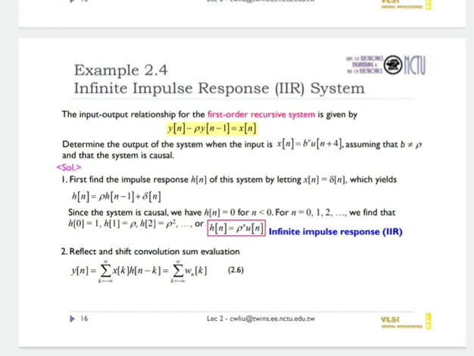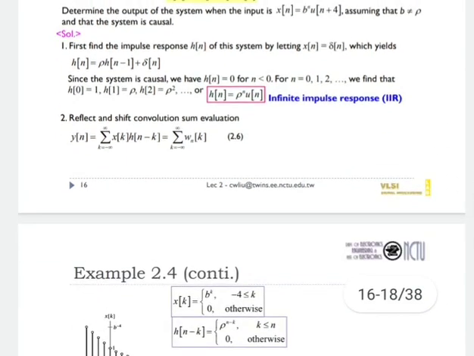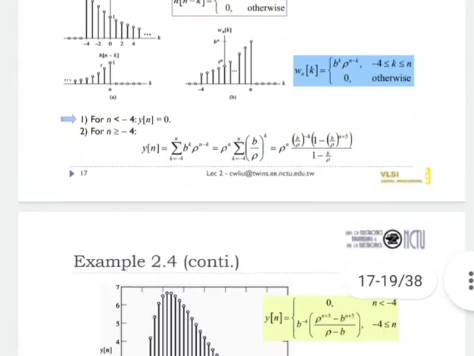Then the reflect and shift convolution sum evaluation equation is used, for the conditions n less than minus 4 and n greater than or equal to minus 4.